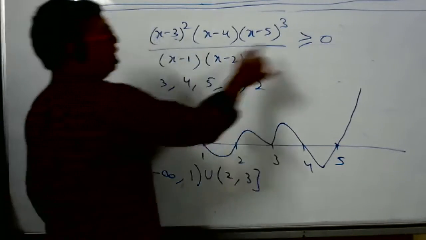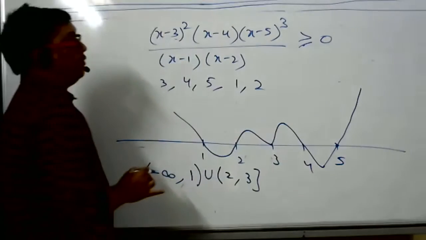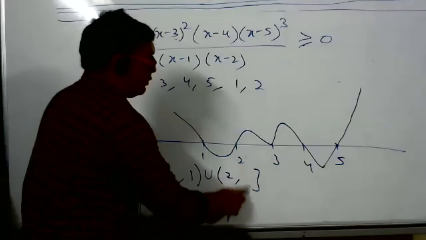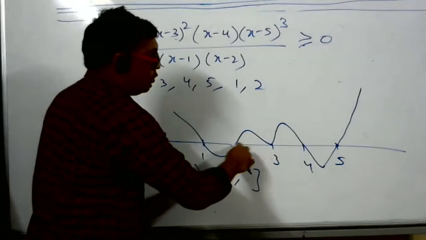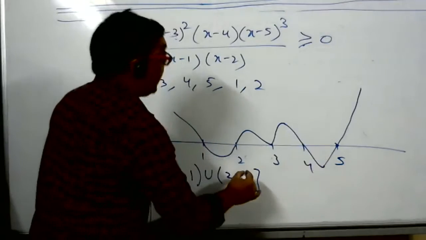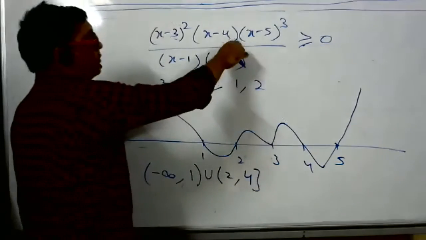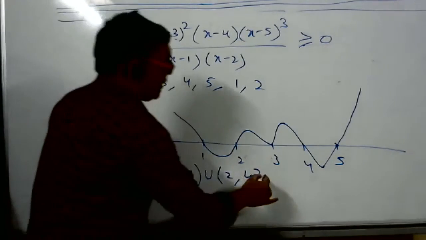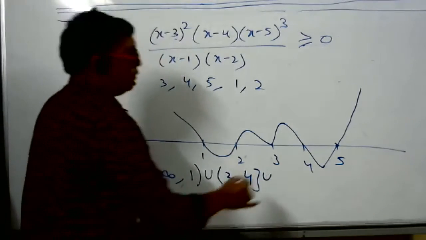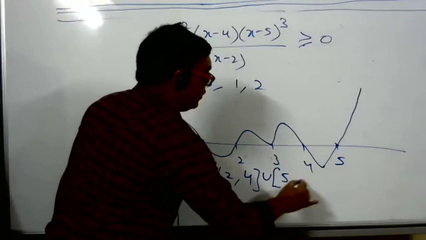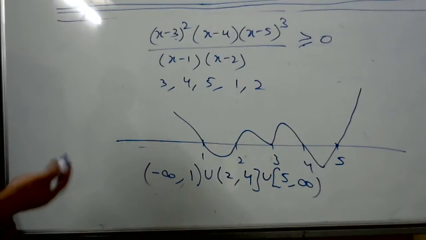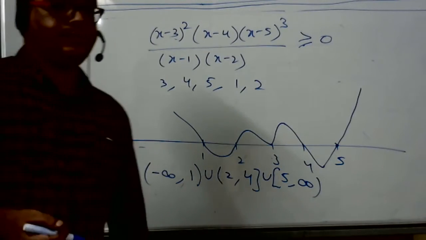From 2 to 4, it is lying on 2 to 4, positive. Sorry, not 2 to 3. 2 to 4 entirely it is positive. 4 is open bracket. Any doubt? No. What is the next interval? 5 to infinity. See, so simple. In one step only we did the sum. That's why the wavy curve is very helpful.